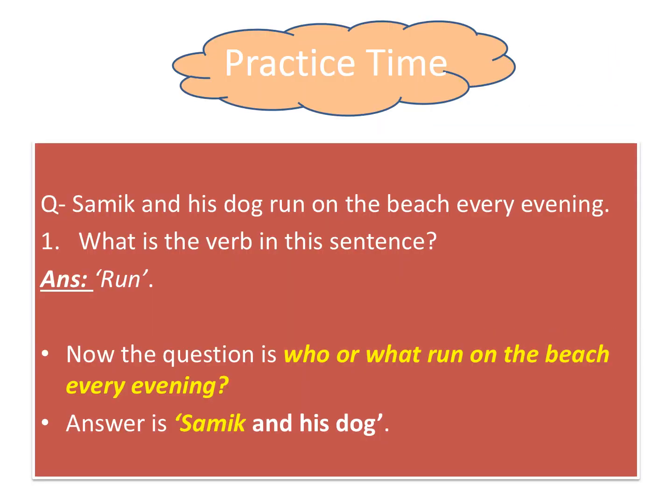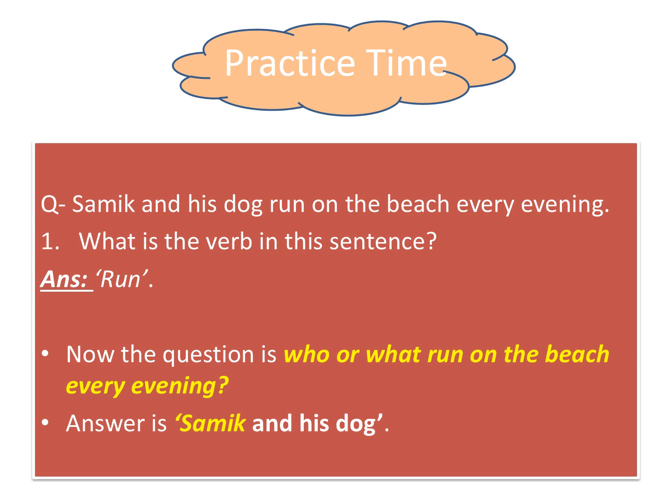Now it's practice time. Students, you can see a sentence on your screens. Samik and his dog run on the beach every evening. Students, we will follow the same steps. So first, find out verb in the sentence. So what is the verb here?